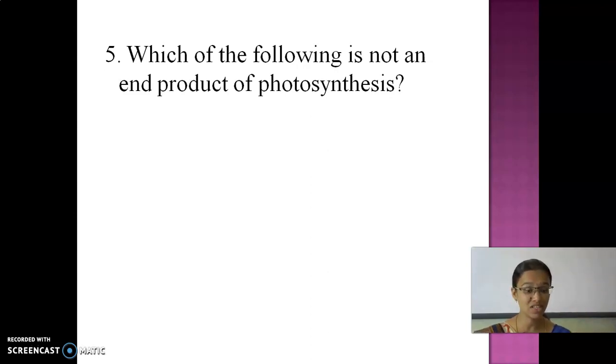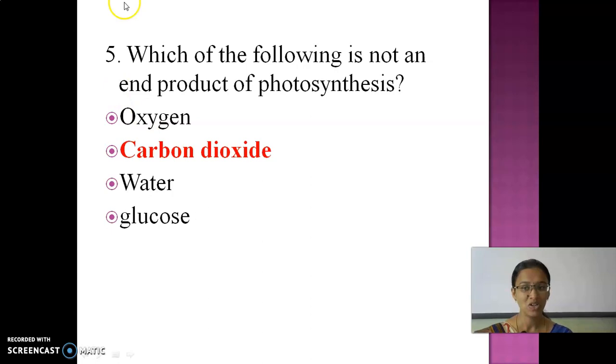But the question asks which is not the end product. What is on the left hand side is reactant, the right hand side is product. So the answer is carbon dioxide, because carbon dioxide is a reactant, not a product.